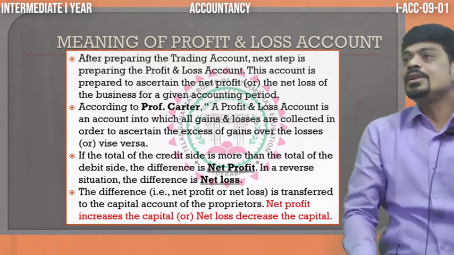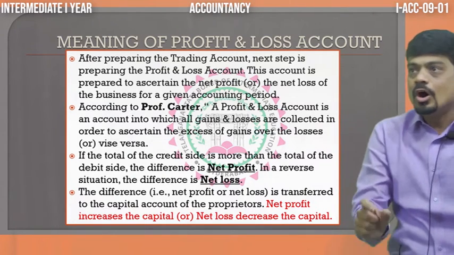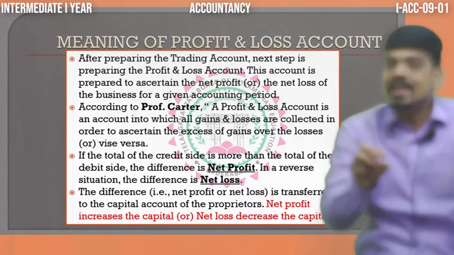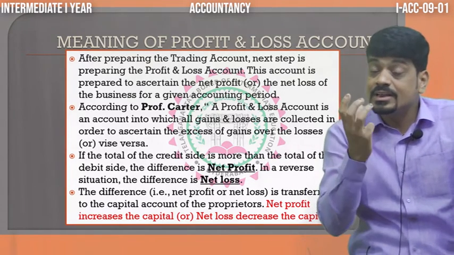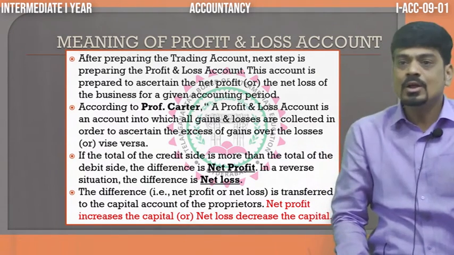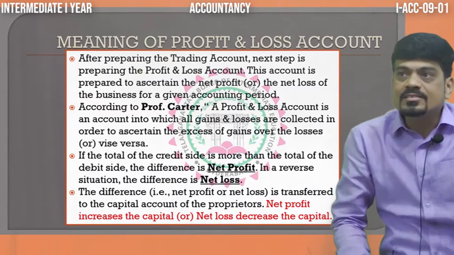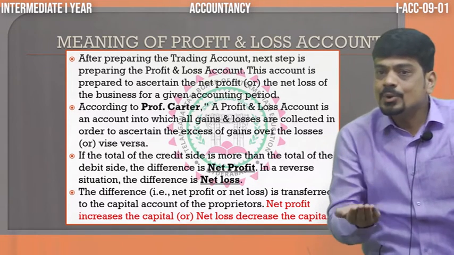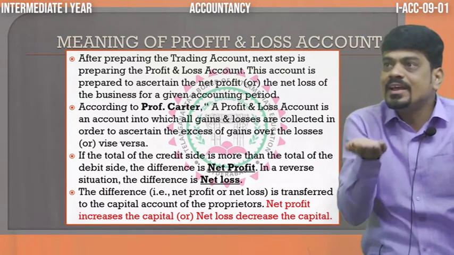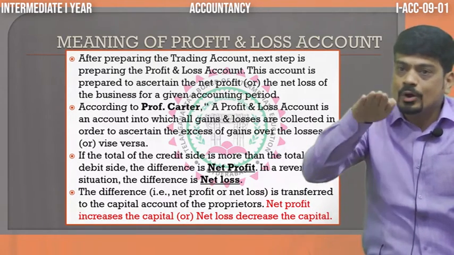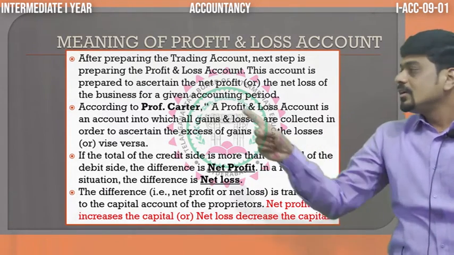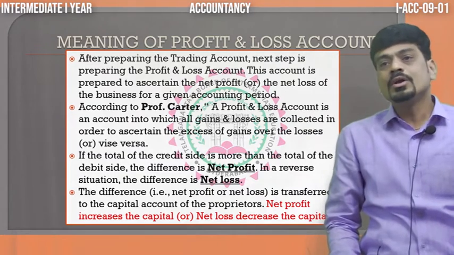Thereby, whenever you get the net profit or net loss, we have to transfer it to the capital. Capital is the amount invested by the owner. If there is net profit, we add to capital, that is, your capital will increase. If there is net loss, we subtract because the capital will decrease. Like that, we have the profit and loss account.